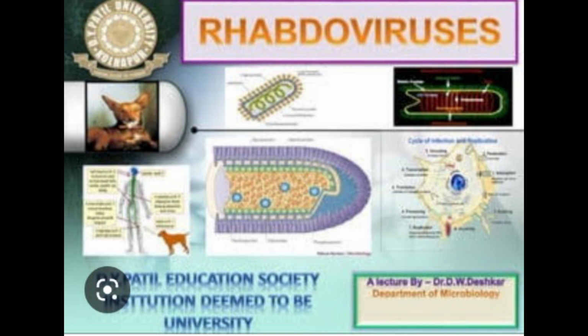Post-exposure prophylaxis involves local treatment, hyperimmune serum and vaccination. Local treatment: the wound should be thoroughly washed with soap and water. It is very important, as soap inactivates the virus by disrupting its envelope. After washing, the wound is treated with quaternary ammonium compounds, cetavlon, or tincture of iodine, or alcohol 40 to 70%.